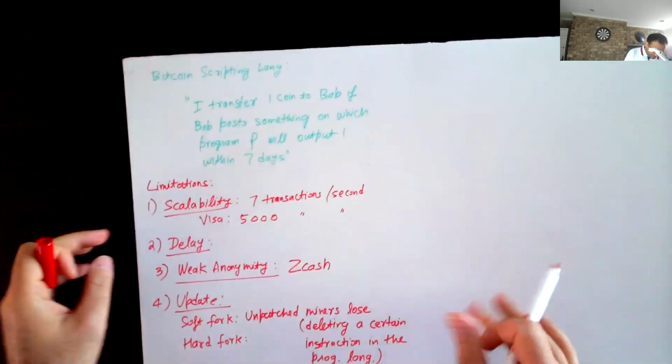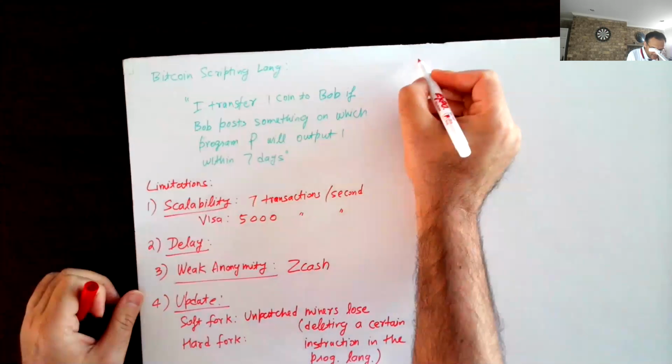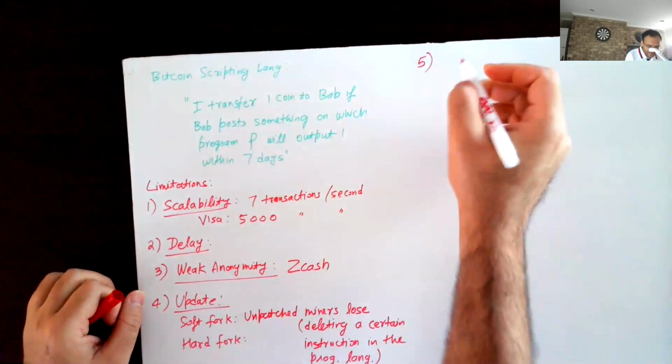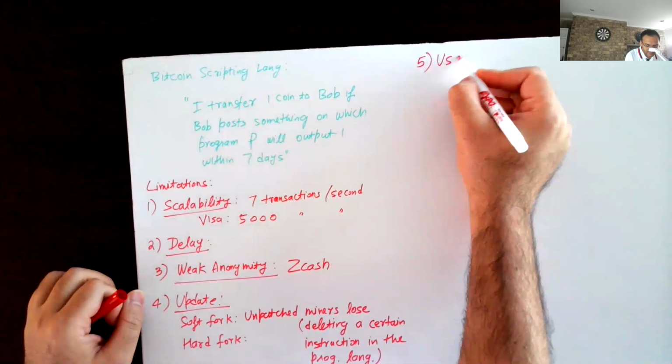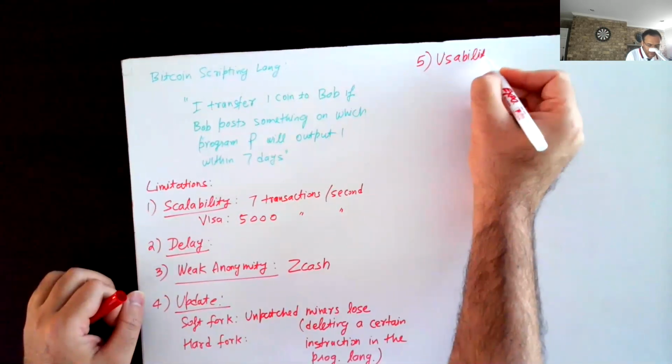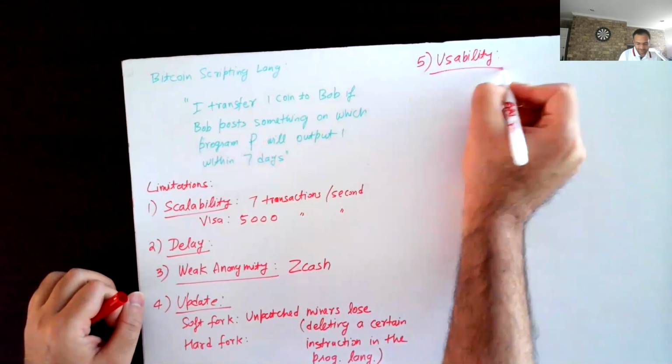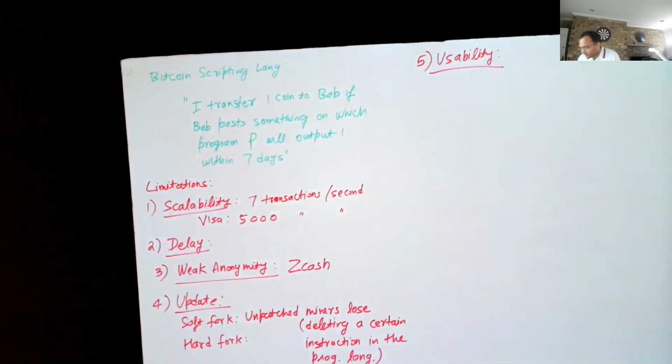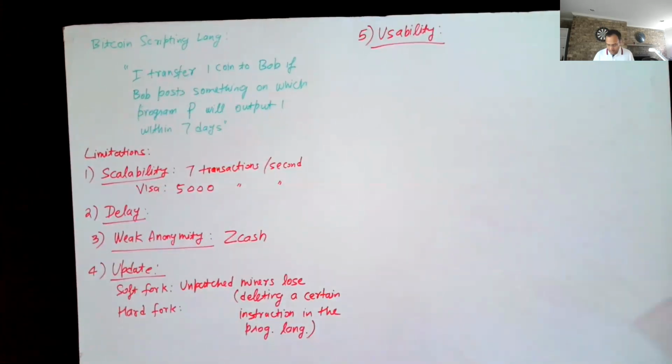Then another problem is usability. So for example, if you think about traditional banking, right? Let's say you forget your password. You can always go to the branch, you can call up your bank, have them reset the password, and then you're back in your account again. If you forget your password, you don't lose your money.